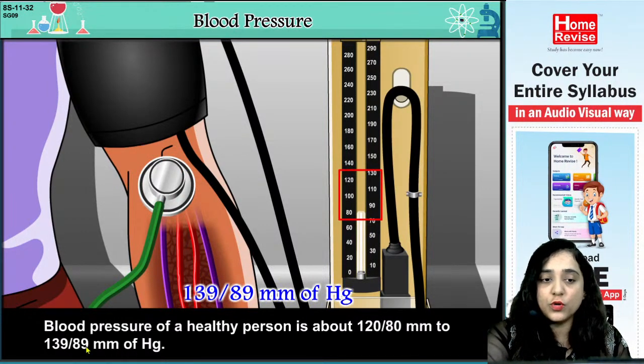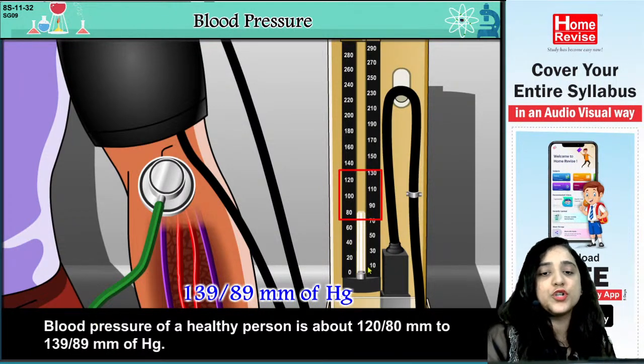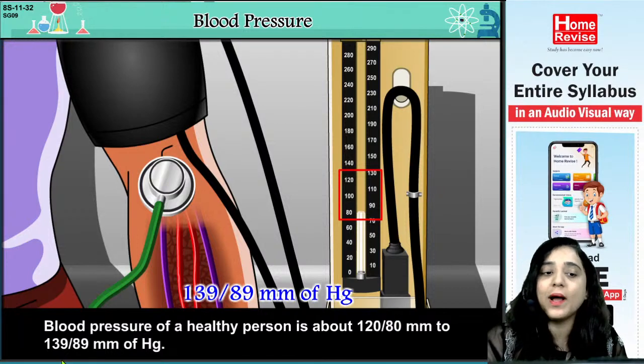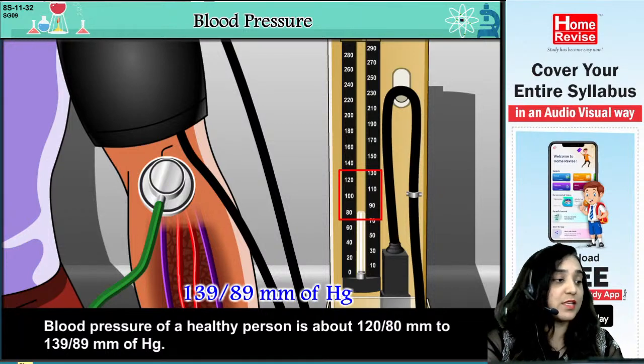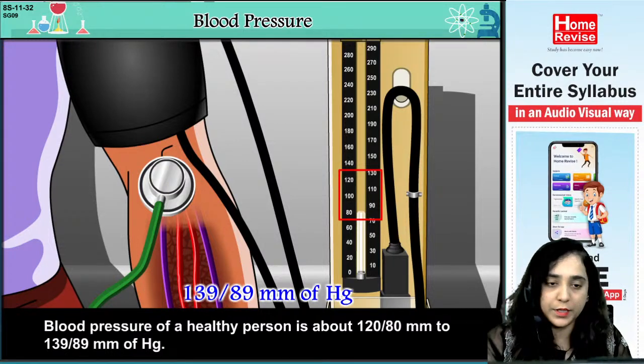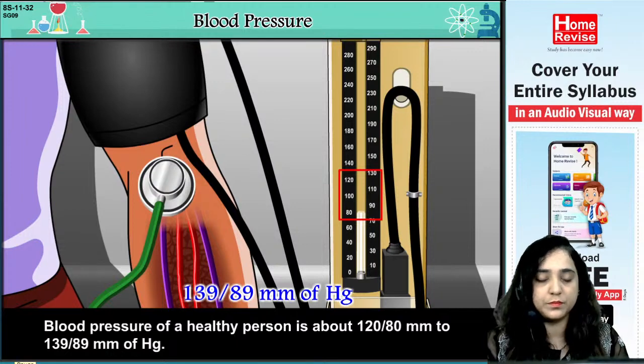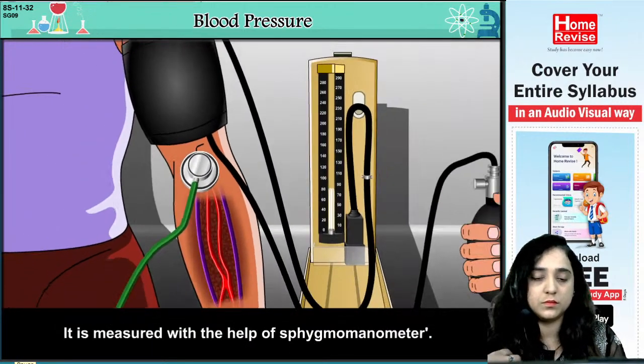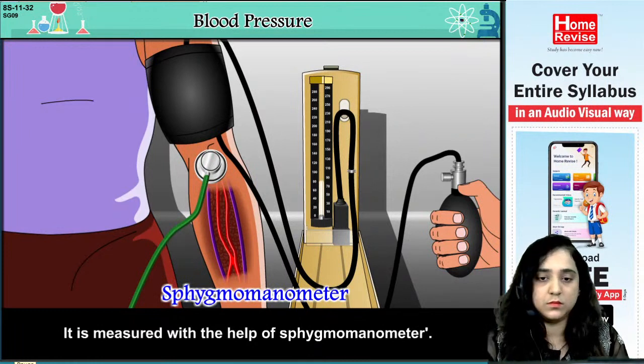So basically you should know this, that for a healthy person, the blood pressure should be about 120 by 80 to 139 by 89. This is extremely important, so note this point. It is measured with the help of a sphygmomanometer.